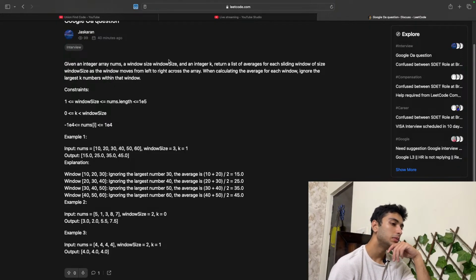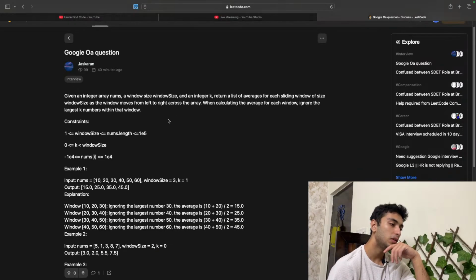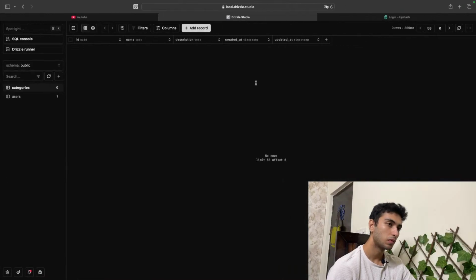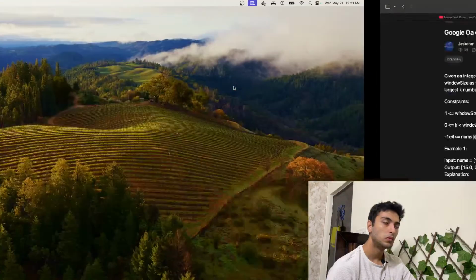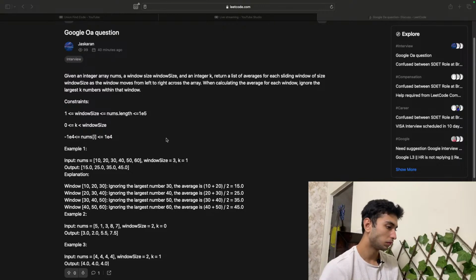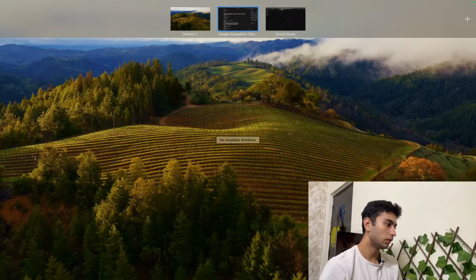I think what we can do is we can use a priority queue. So where's my, okay, I don't have VS Code open. Right, got it now.